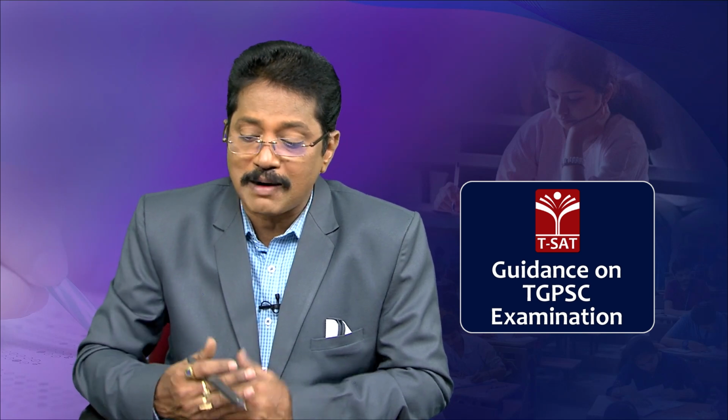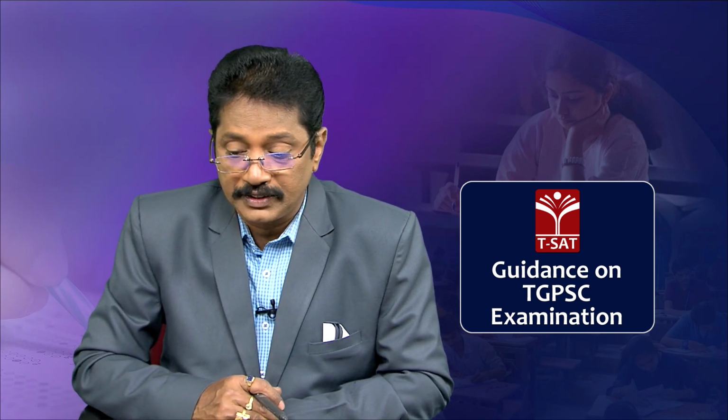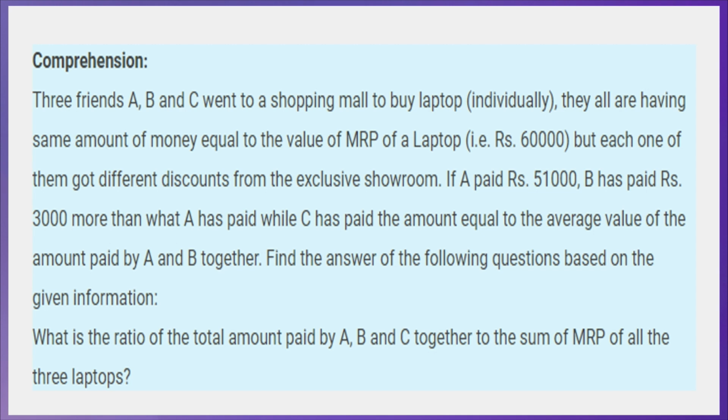Now the next kind is comprehension. Three friends A, B and C went to a shopping mall to buy a laptop individually. All have the same amount of money, equal to the MRP of the laptop. The MRP of each laptop is 60,000, but each of them got different discounts from the exclusive showroom.